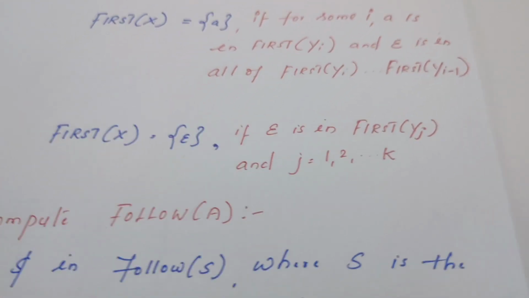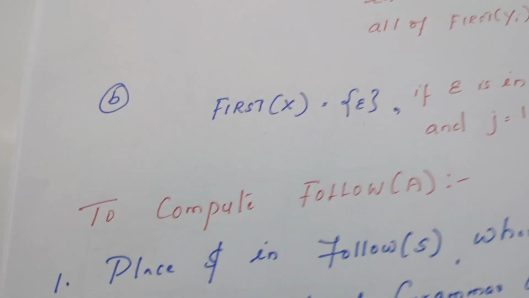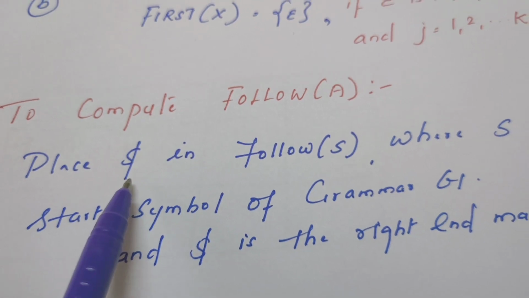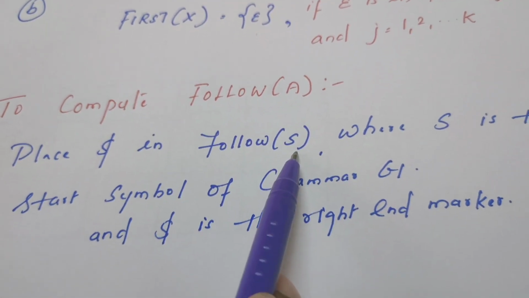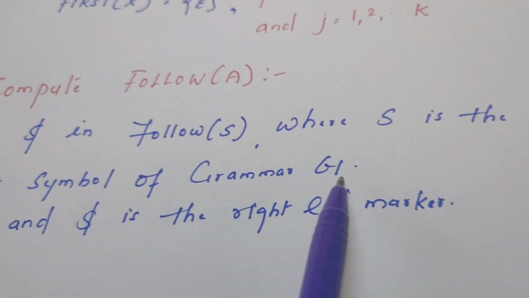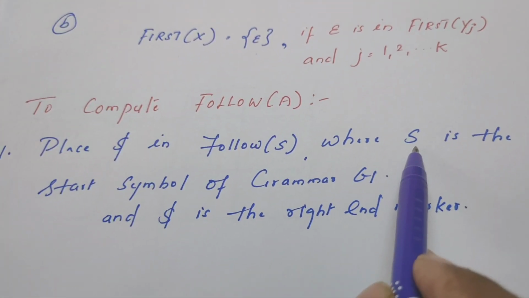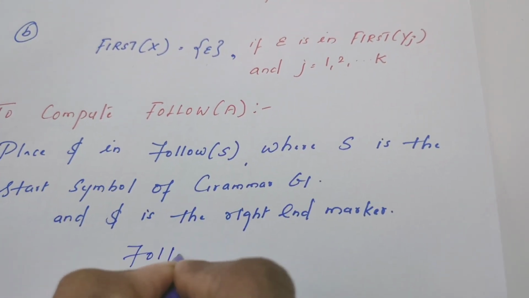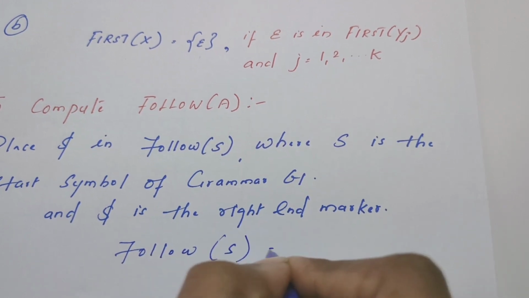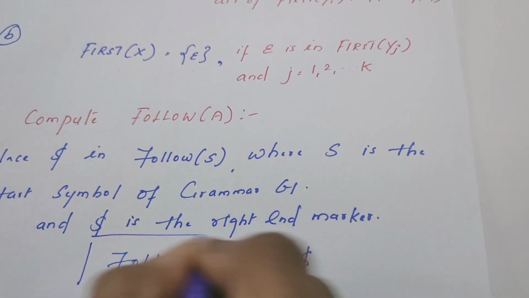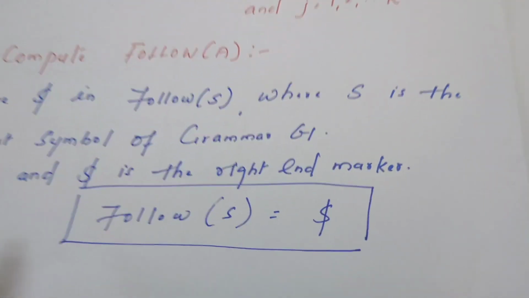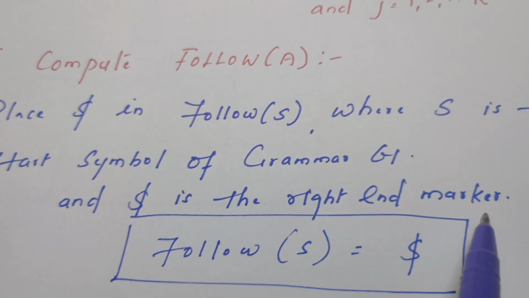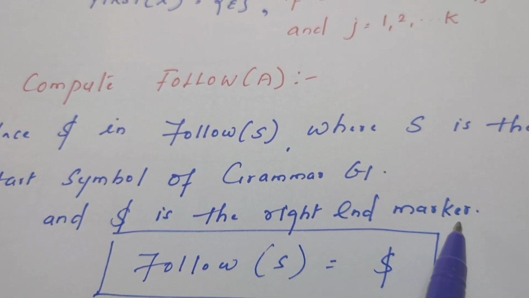Okay, now let us see how to compute follow of A. Very first rule, you can blindly apply this rule: place the dollar symbol in follow of S, where S is the start symbol of the grammar. If S is the start symbol of the grammar, follow of S is nothing but dollar. So let me write the rule here. Follow of S is equal to dollar, provided S is the start symbol. Right, and also one more important point we need to remember: dollar is the right end marker in the input tape or in the input buffer.